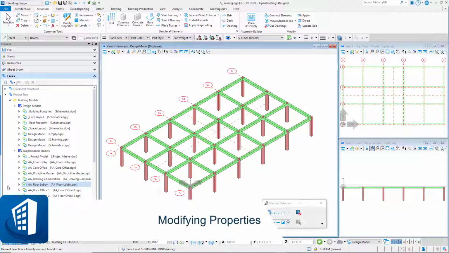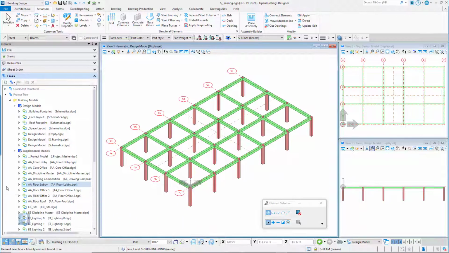Welcome to this session on modifying properties of structural members. In this exercise, the use of the Modify Properties tool is introduced. The concrete beams in the core of the building are changed to different member sizes. Additionally, the concrete columns in the core are lowered to the basement floor level using the Fence Stretch tool.